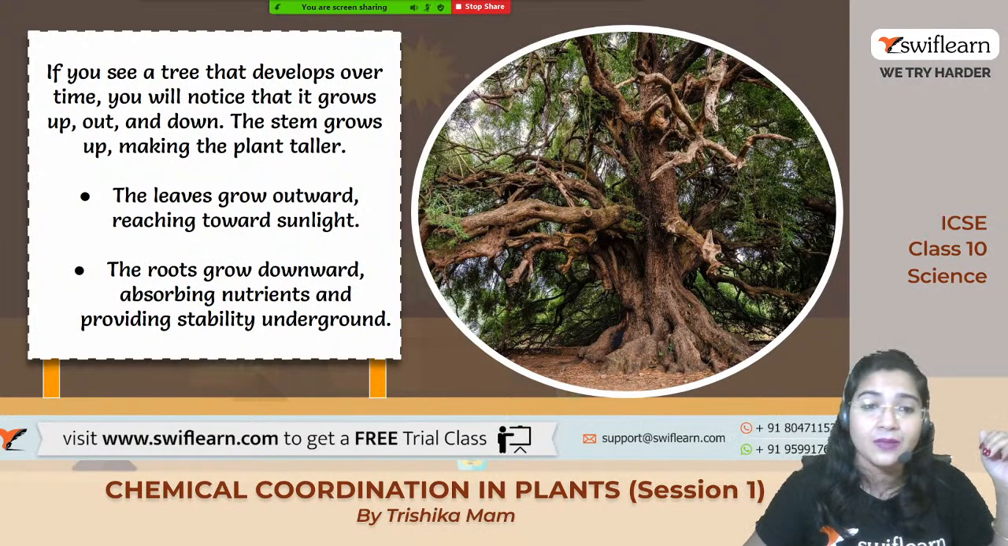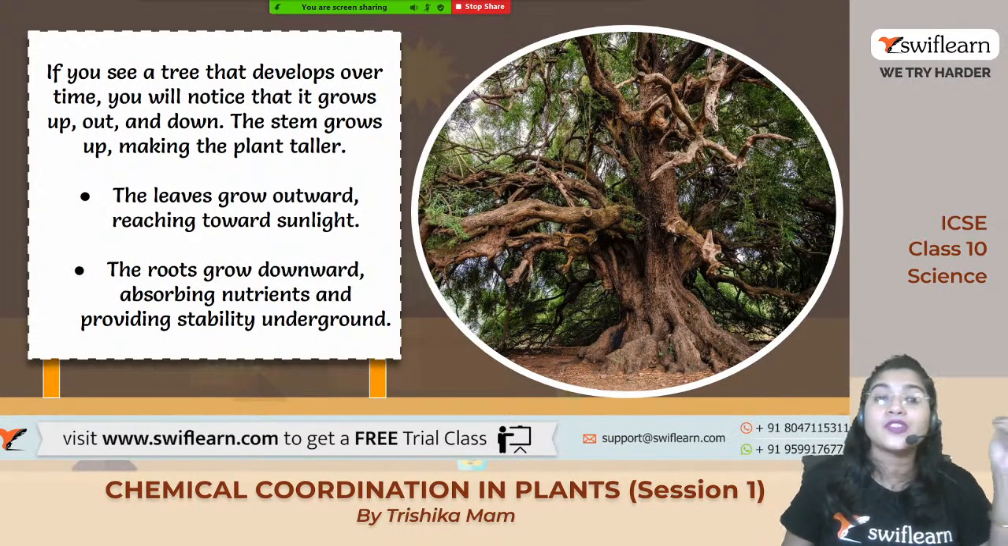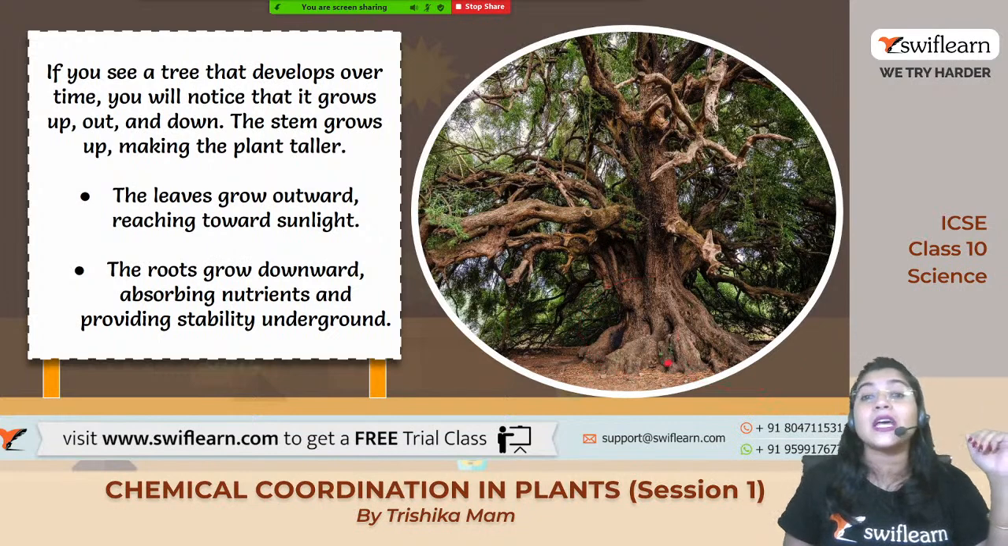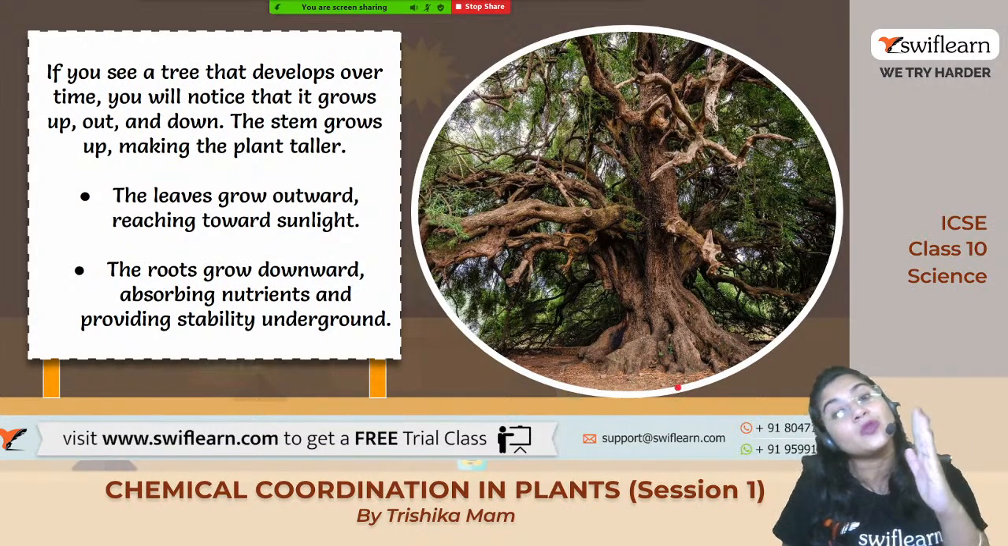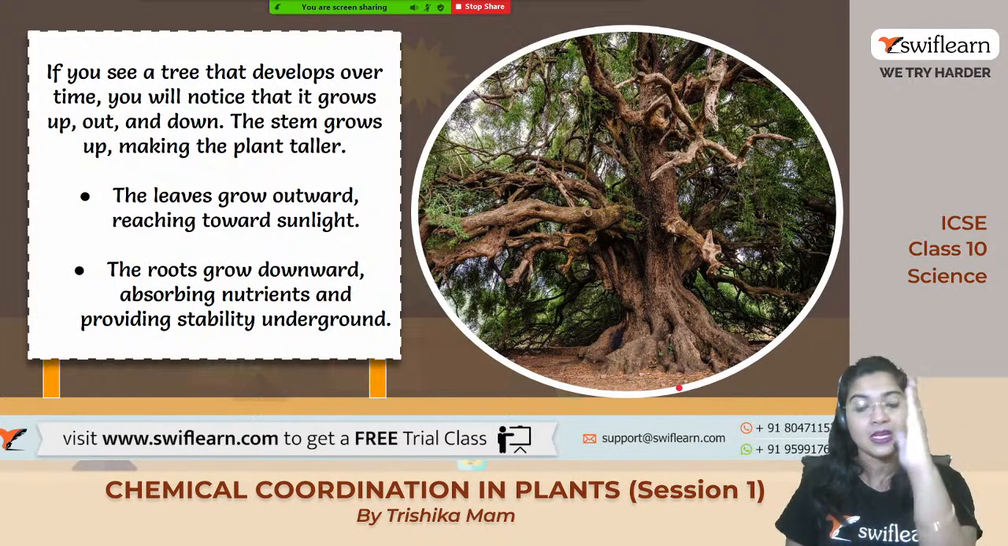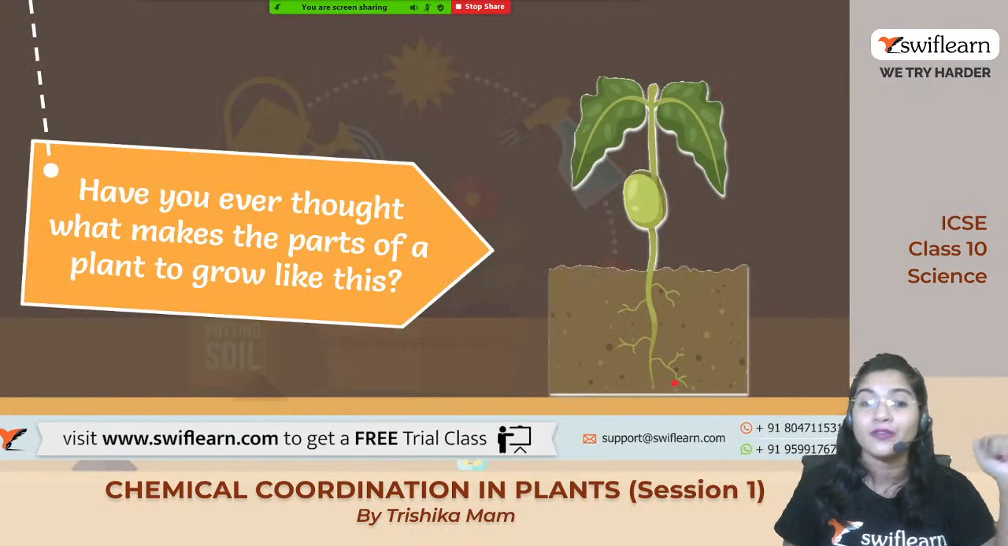How is it happening? Always keep in mind that the leaves grow outward, reaching towards the sunlight, and the roots grow downward, absorb the nutrients and provide proper stability to the plant so that the plant can stand erect. So these are the different functions which have to be maintained by the production of the hormone.